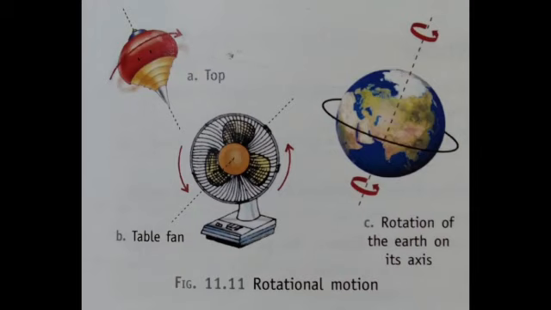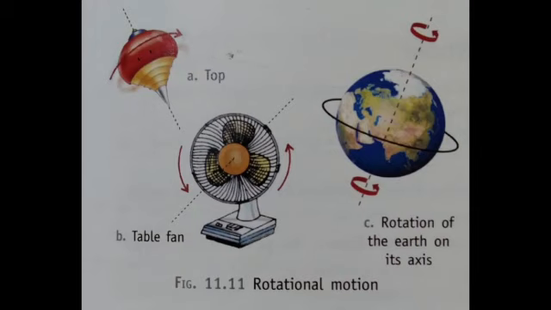And the motion that is not repeated at regular intervals of time is called non-periodic motion. For example, the beating of the heart is a non-periodic motion because the heartbeats are different when you are running or walking briskly or sitting idle or sleeping. And swinging of your arm while walking is repetitive but not necessarily periodic. Is it clear, children? Periodic and non-periodic motion.